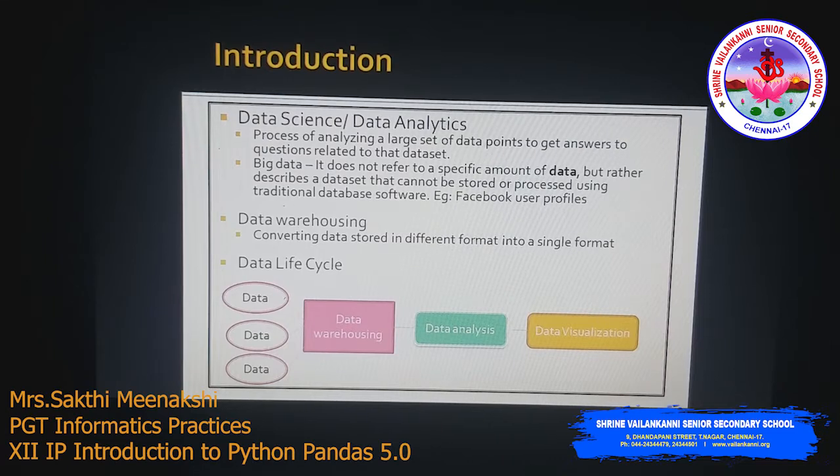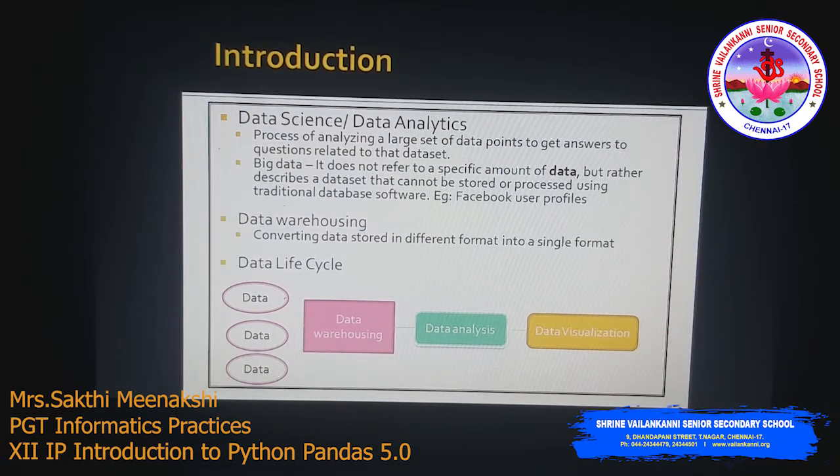Next one, data warehousing. Data warehousing is converting data stored in different formats into a single format. We are collecting data from users, and different organizations use different formats to get the data. But how do we analyze it? We have to convert all these different types into a single format, so that we can get meaningful information from the data set. Data warehousing tools do this conversion, so we can easily analyze the data.